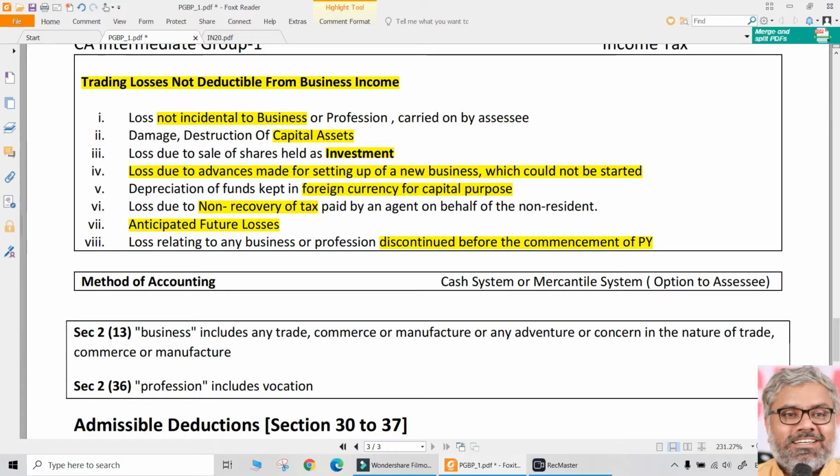Then how can the losses related to that business be claimed in the previous year? Not possible. So discontinued business before the commencement of previous year, losses related to such business cannot be claimed as deduction. Same way, losses related to future cannot be claimed as deduction. Losses related to a potential business, possible business, cannot be claimed as deduction.